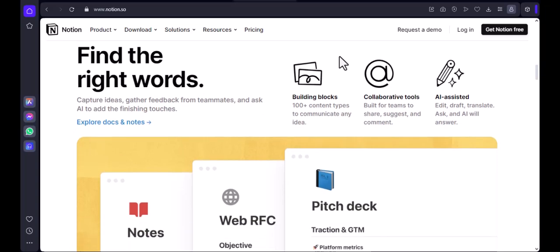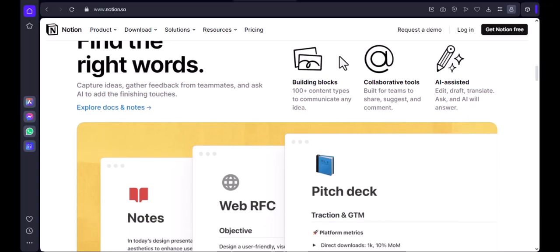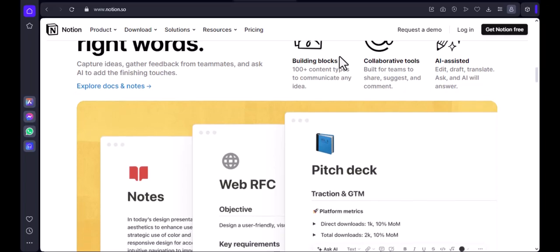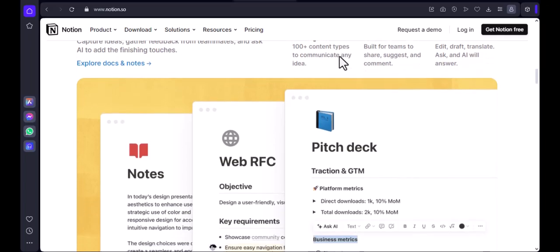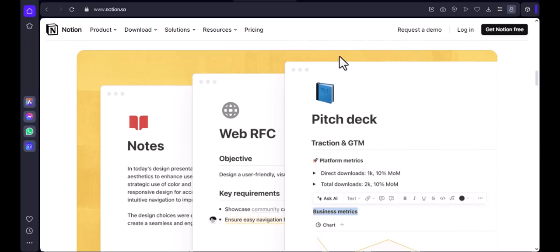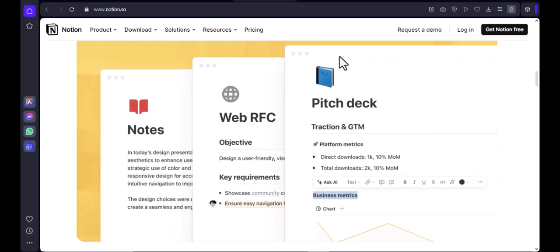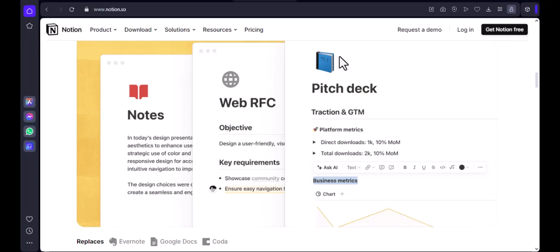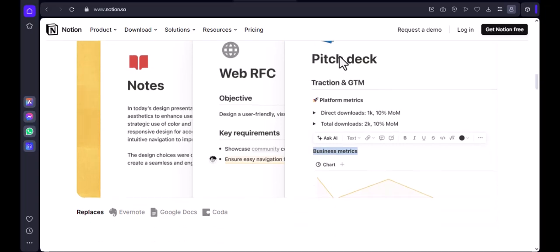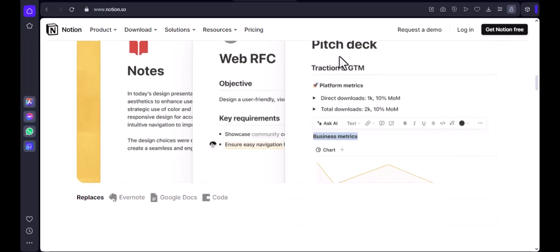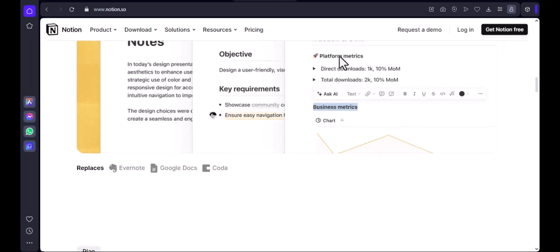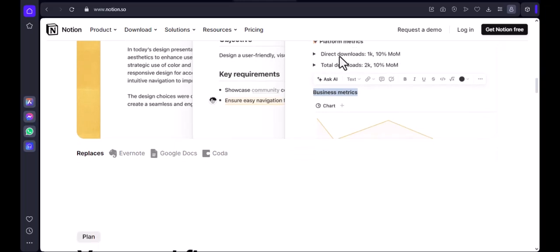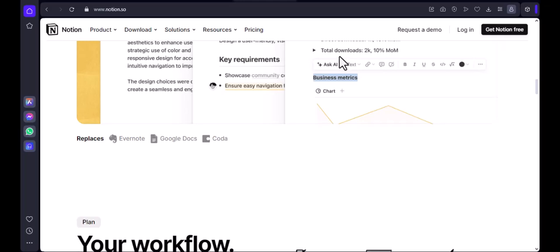Next, I plan content by themes instead of random ideas. In Notion, I create a separate page for content pillars. These are the main topics I focus on. For example, Notion tutorials, productivity systems, and real-life workflow breakdowns. When I add a new idea to my database, I link it to one of these pillars. This keeps my content focused and prevents me from posting things that don't align with my channel.